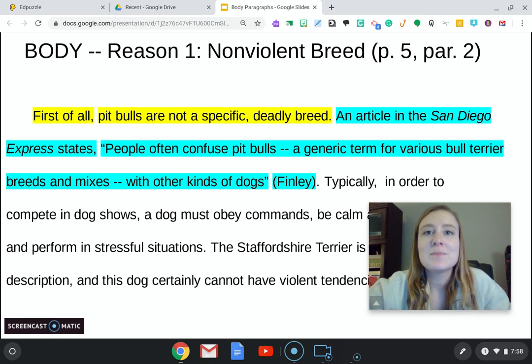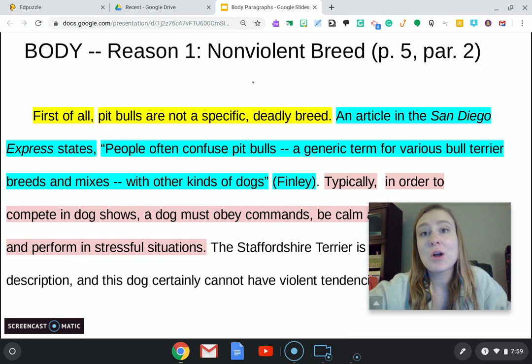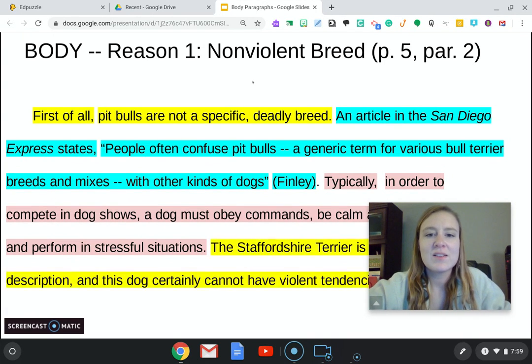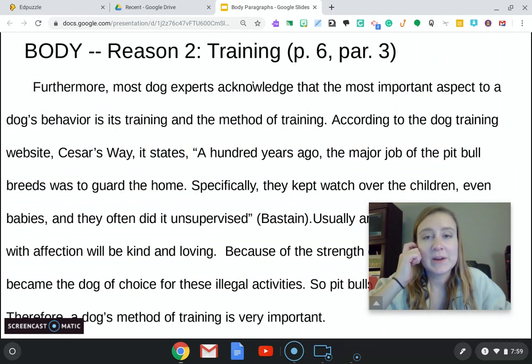The next sentence in pink is the E for explain. We have another transition, and then the explanation in your own words of how your quote proves your point. And then finally, we have that reason, same reason, different words. Let's take a look at the next paragraph.